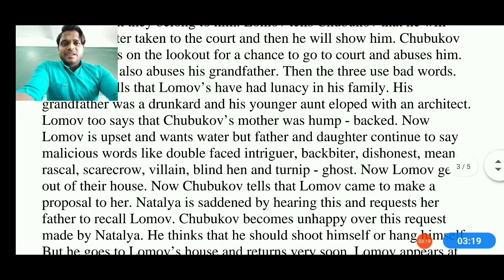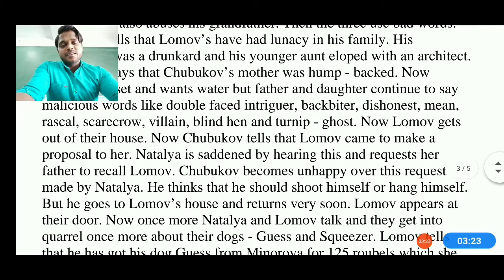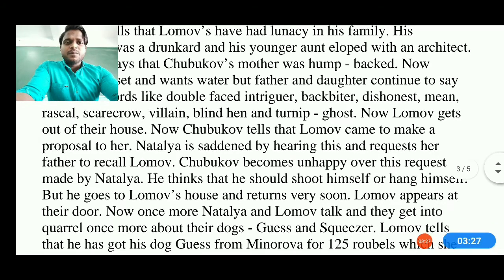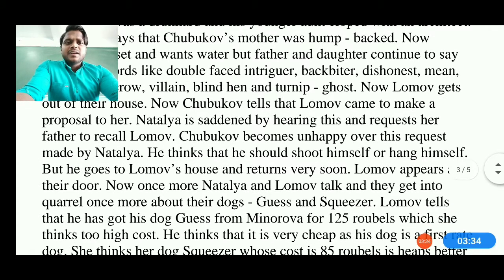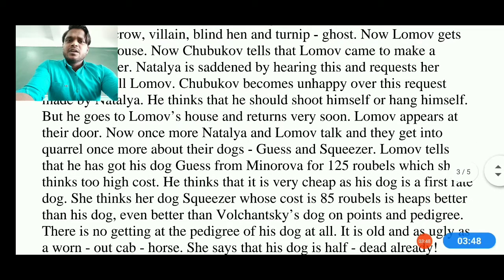Natalia is saddened by hearing this and requests her father to recall Lombo. She says, please recall that boy, I want to get married to him. Chubuko becomes unhappy over this request by Natalia. He thinks he should shoot himself or hang himself. Due to his interference only, his daughter is becoming sad, so he thinks of killing himself.